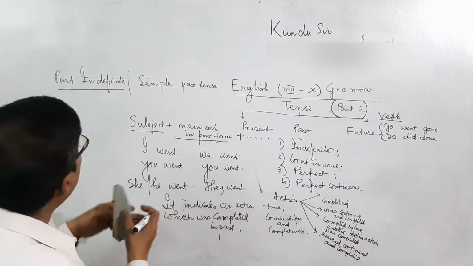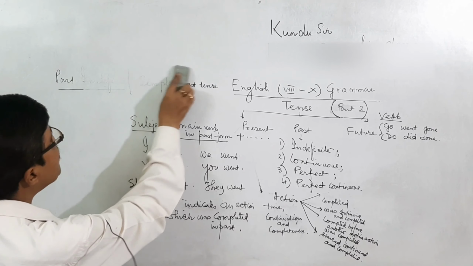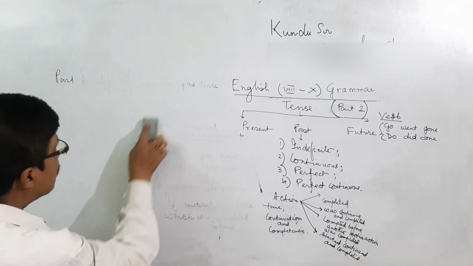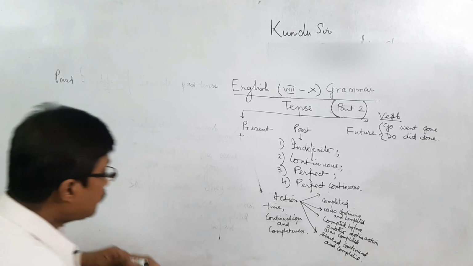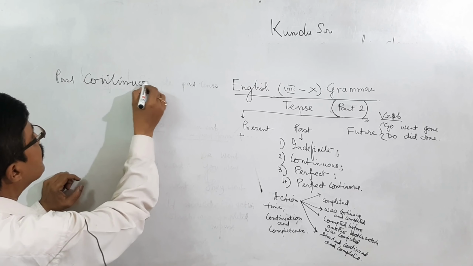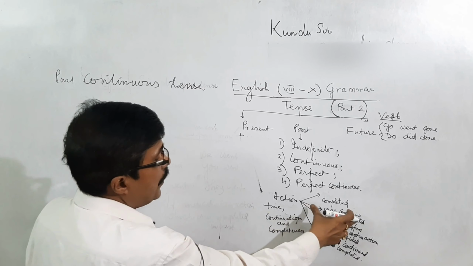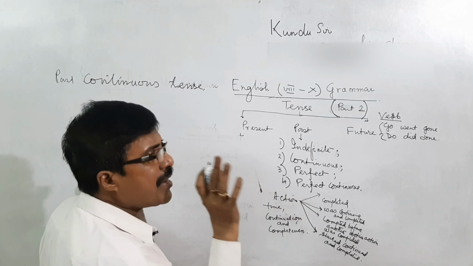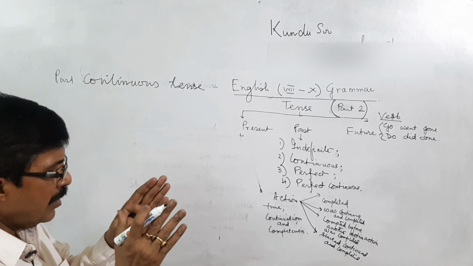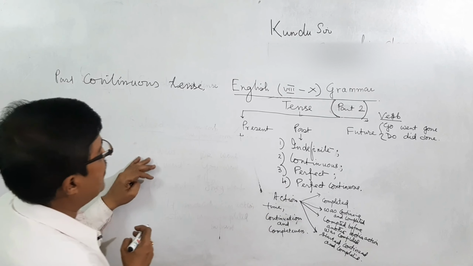Now we are going to past continuous tense. It means was continuing and completed, but the duration of continuation is less as compared to perfect continuous tense.